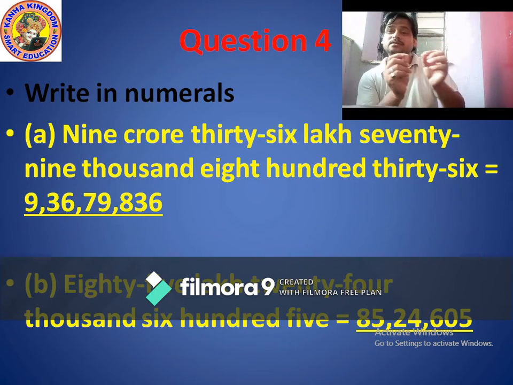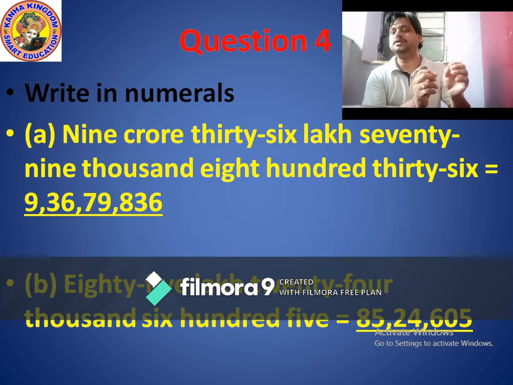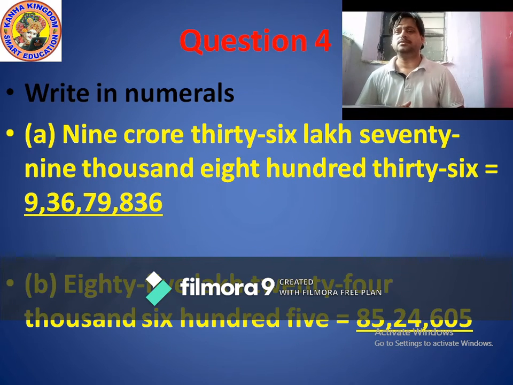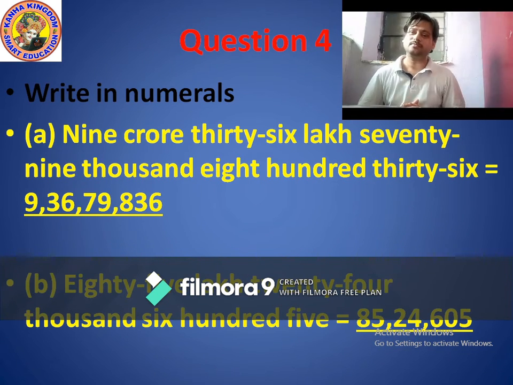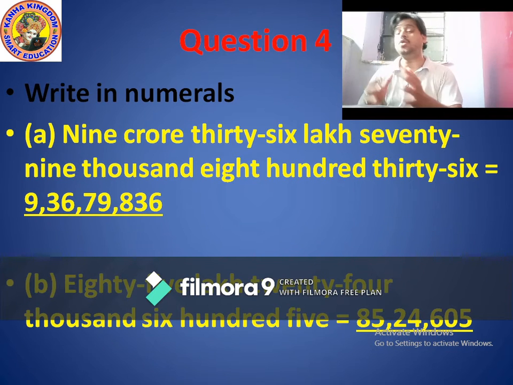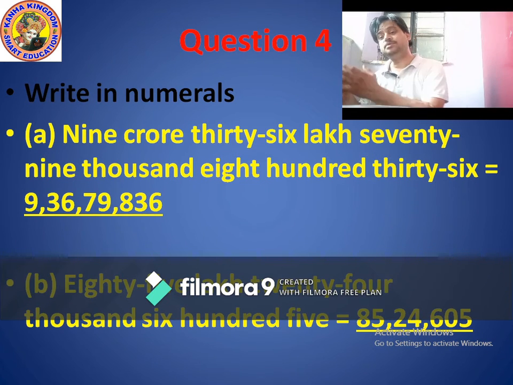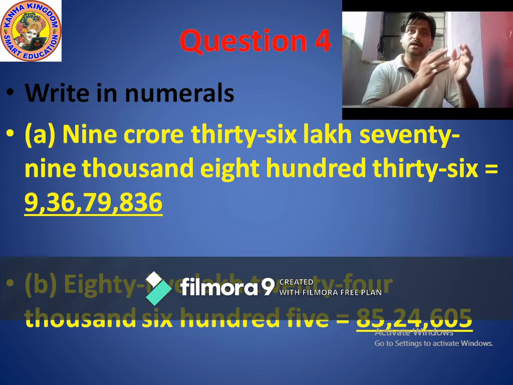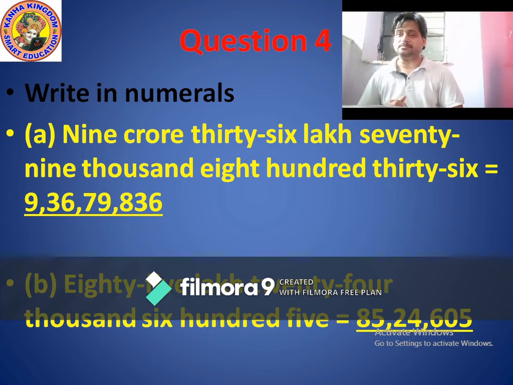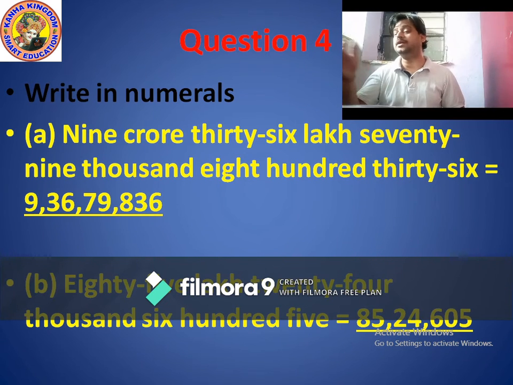With 3 numbers, you all understand how many periods come in these questions. 85 lakhs, 24,000. So 85 lakhs means after 85, 1 comma.